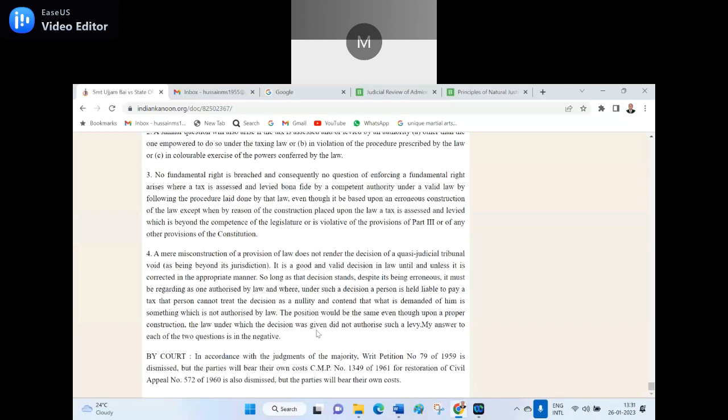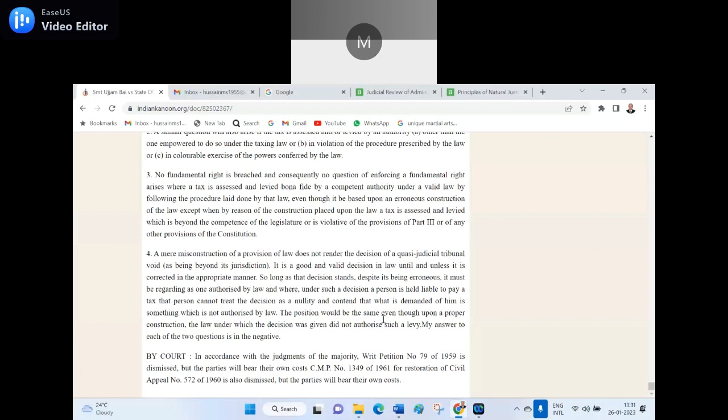In accordance with the judgment of the majority, Writ Petition number 79 of 1959 is dismissed, but the parties will bear their own costs. The civil appeal of 1960 is also dismissed, but the parties will bear their own costs.